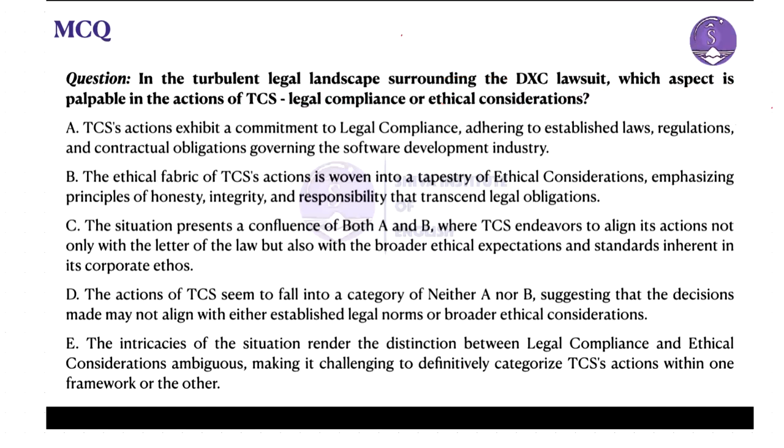The question asks: do TCS's actions in the DXC lawsuit show a focus on following the law, legal compliance, or doing what is morally right, ethical consideration?